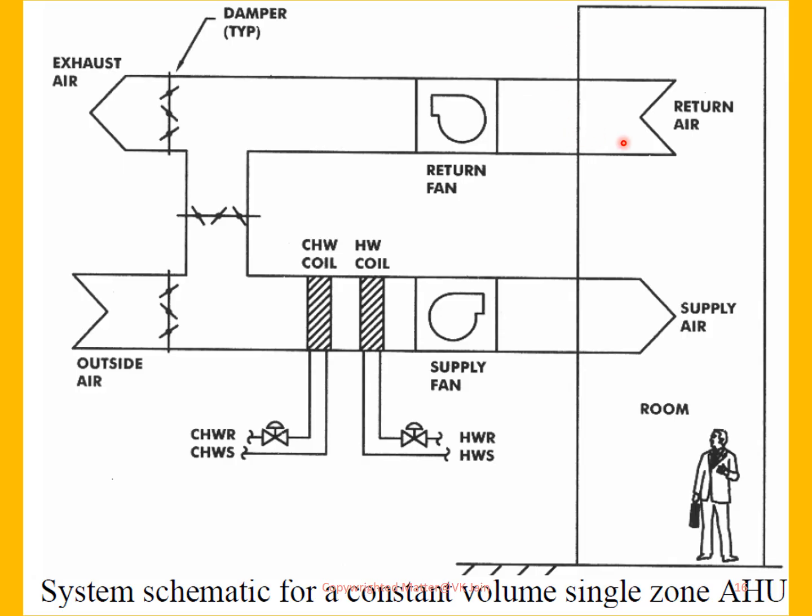Friends, this schematic shows a complete schematic for a constant volume single zone AHU.